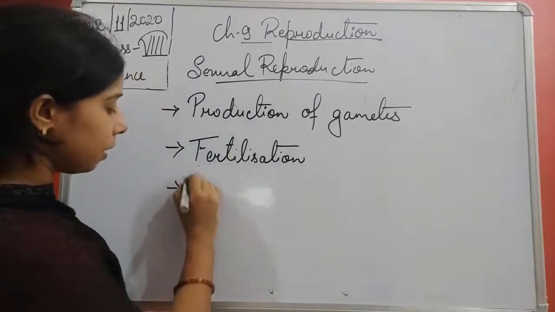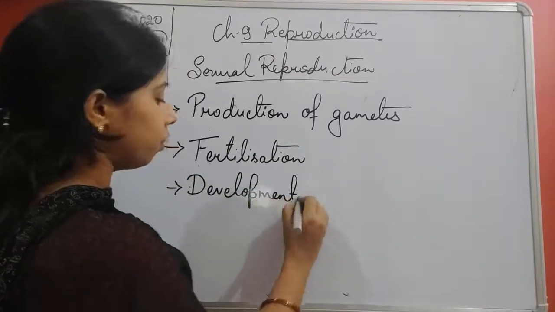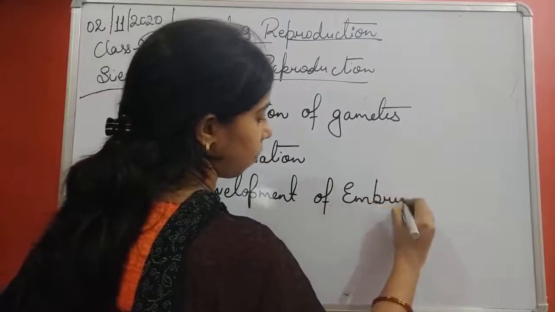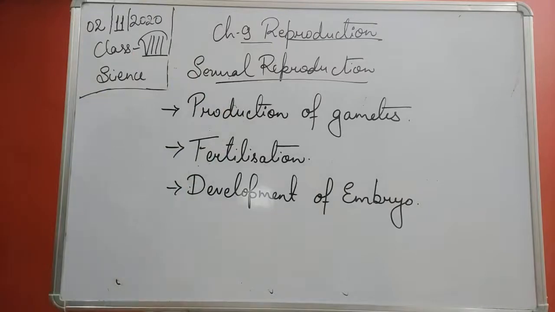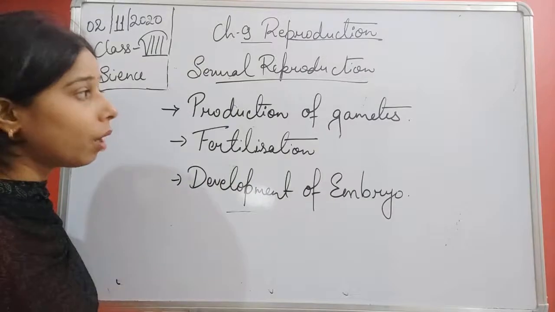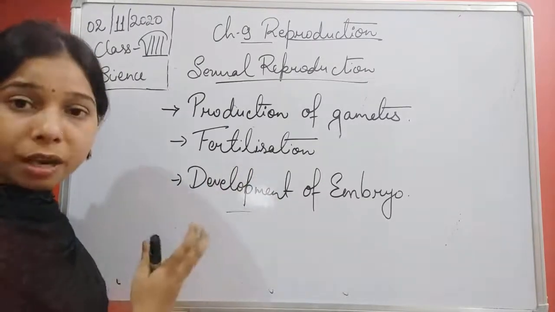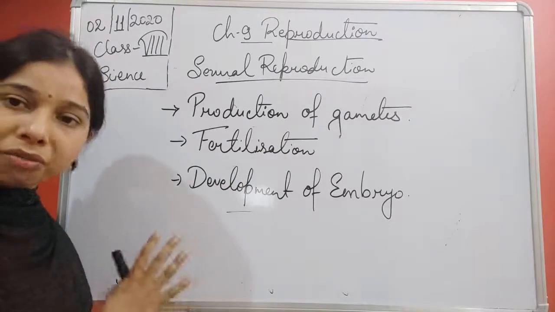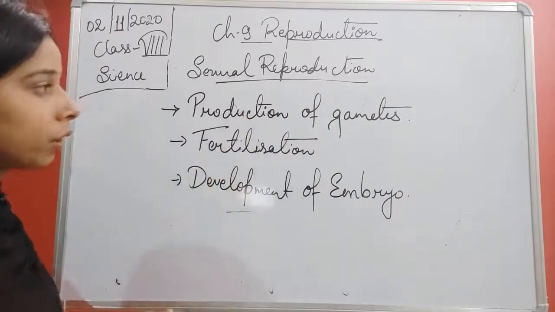And the last one is the development of the embryo. So these are the three basic steps involved in sexual reproduction: the production of gametes, fertilization, and then the development of the embryo.